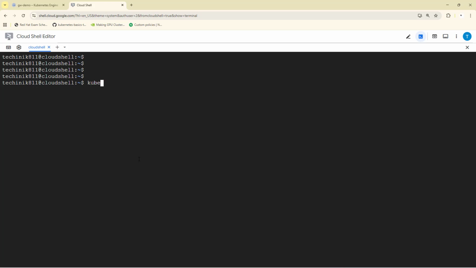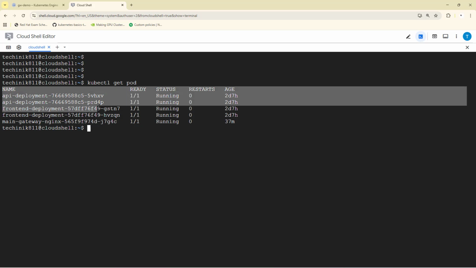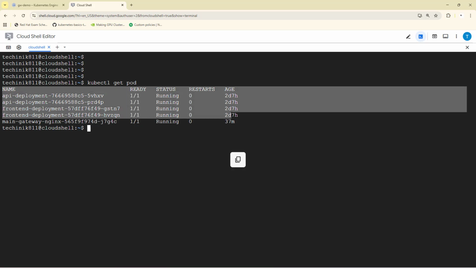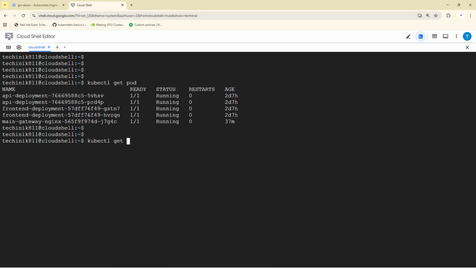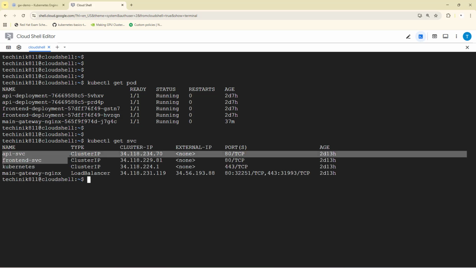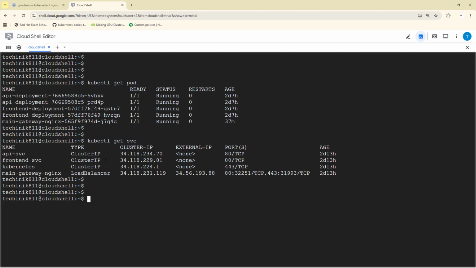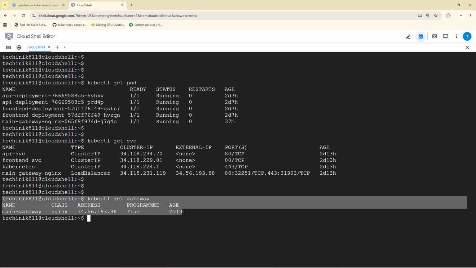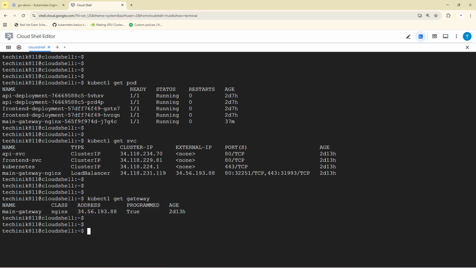If I run kubectl get pods, this is the API and the front-end application which is running, and we have services for that. So these are the services, the API and the front-end, and we have also configured the gateway. So kubectl get gateway, and the gateway is already there and working fine. Now if I get the HTTP routes, so kubectl get httproutes, the route is also there.